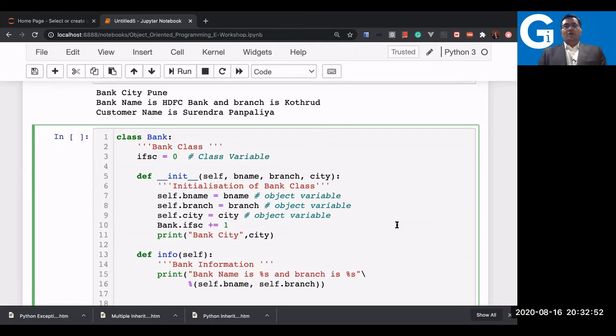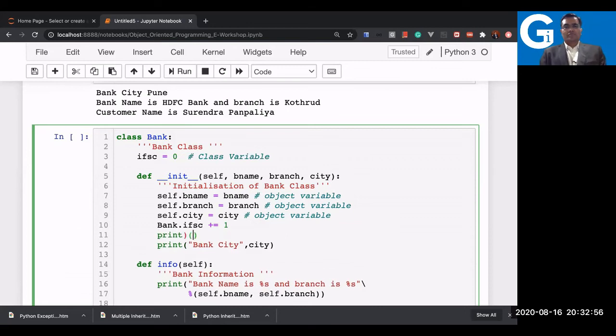Now I would like to print this, and I will print it like IFSC code for the bank, bank IFSC code.